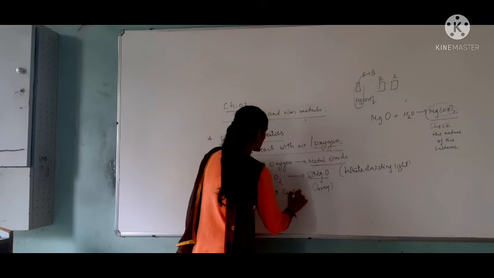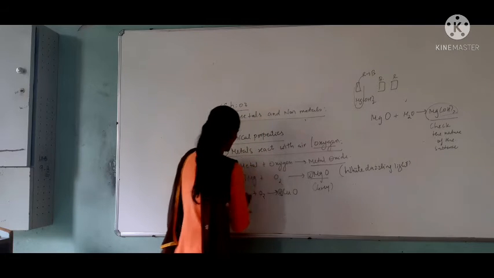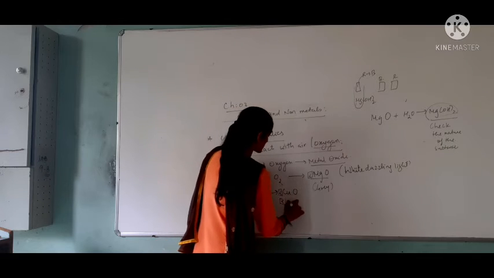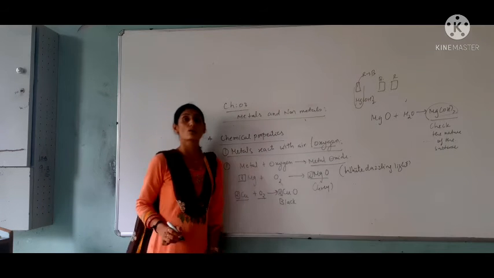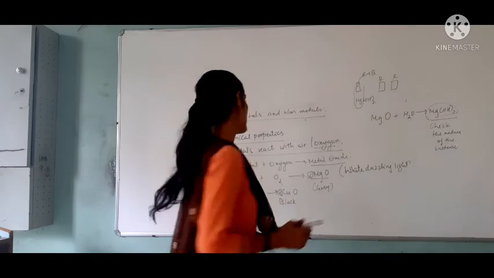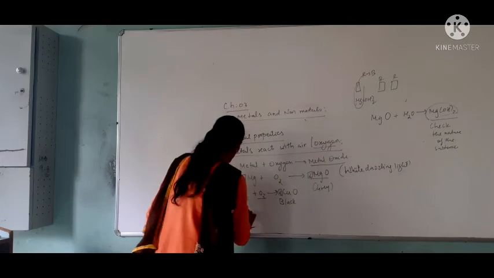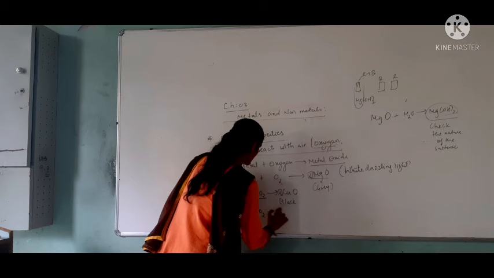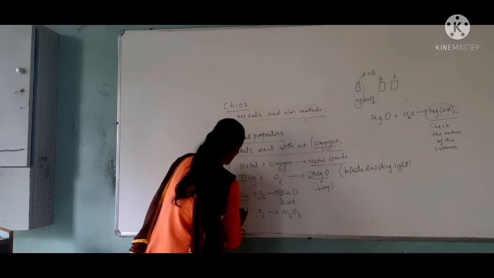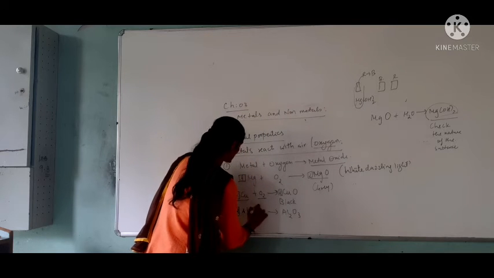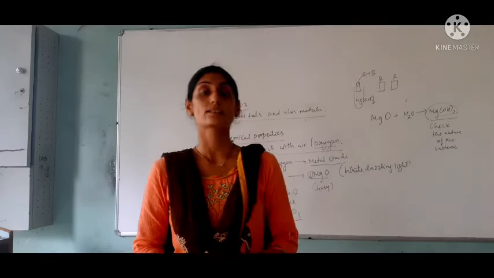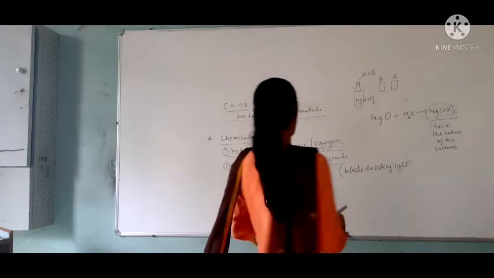The second example we have already discussed: when copper metal is heated, it produces copper(II) oxide, a black color powder. Then aluminium: whenever aluminium metal is heated, it produces aluminium oxide. Now aluminium oxide and zinc oxide are known as amphoteric oxides.